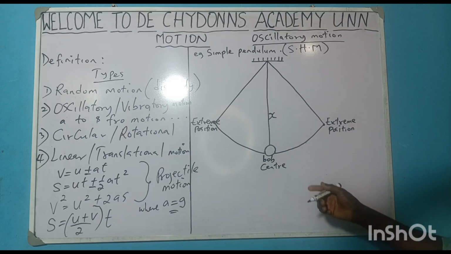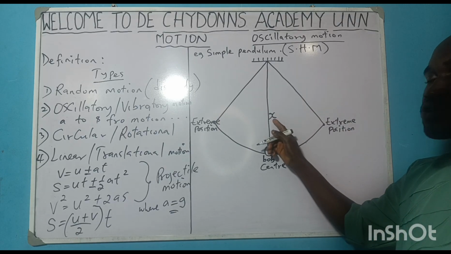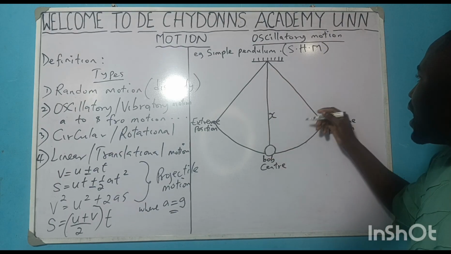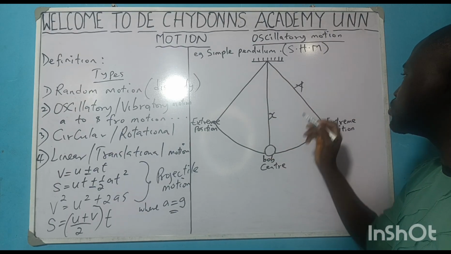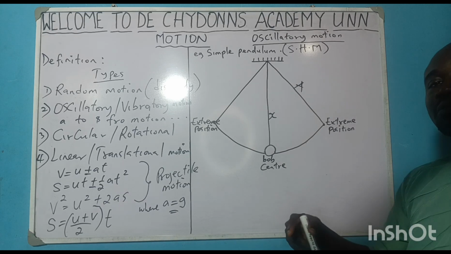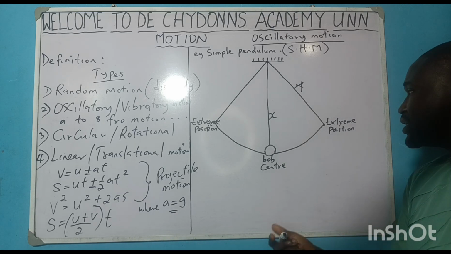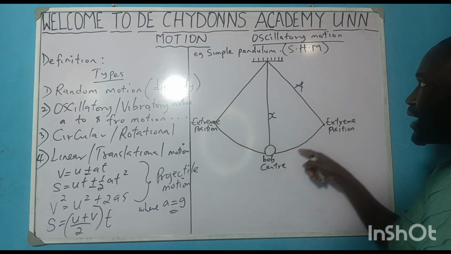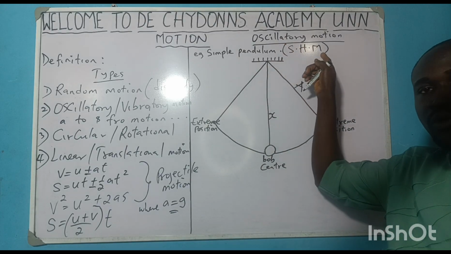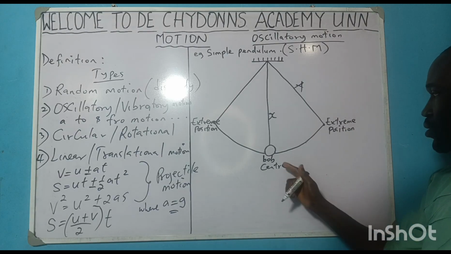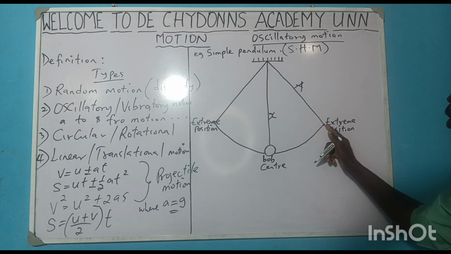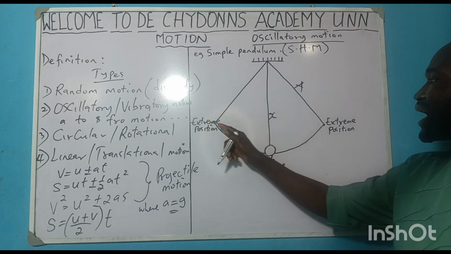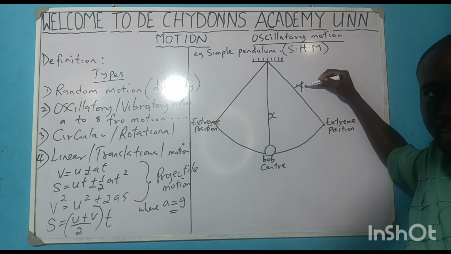Now this is your displacement x. Are you getting it? Now here is called the amplitude. Amplitude means the maximum height, the highest point a body embarking on simple harmonic motion can get to. Look at this now. It will move up here, move down, move up here. So the highest point it can get to, we call amplitude.